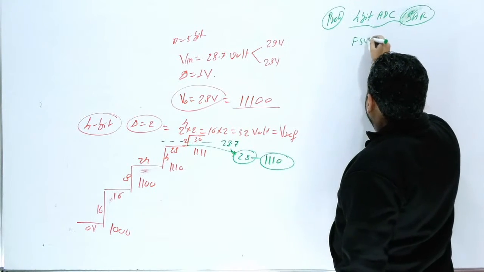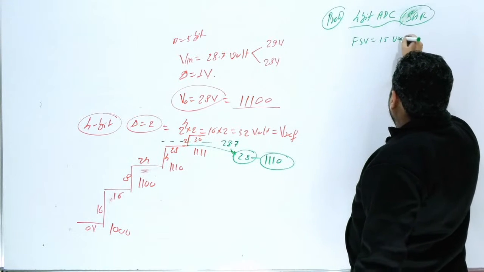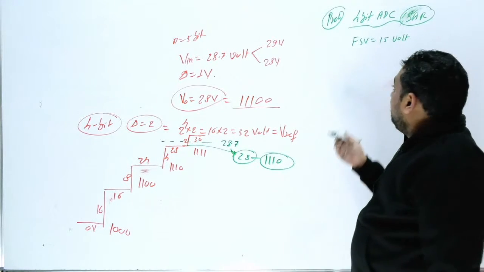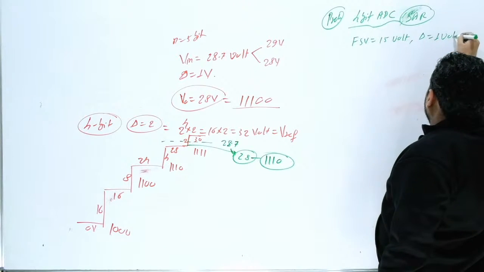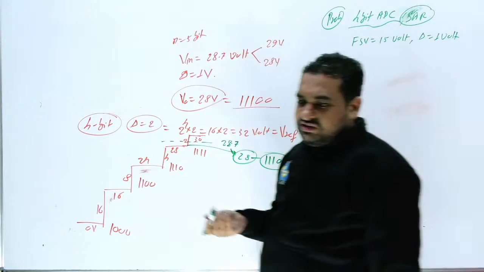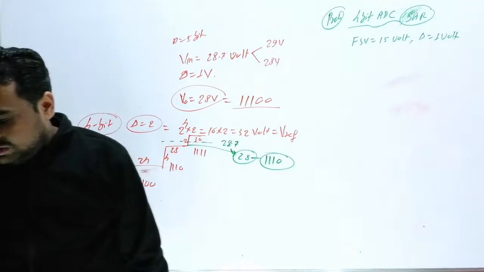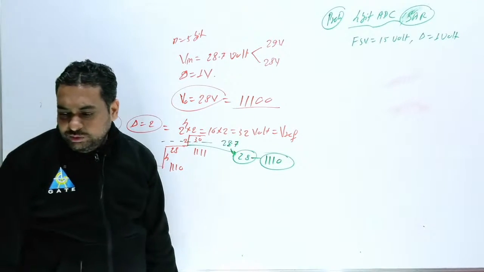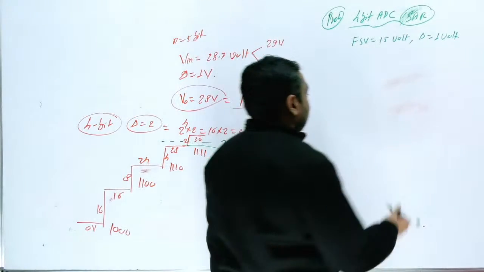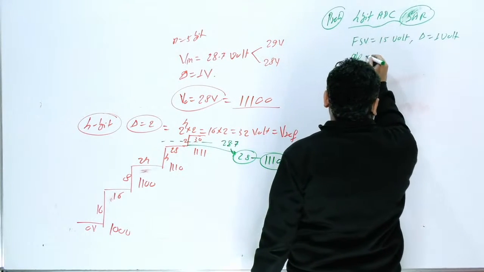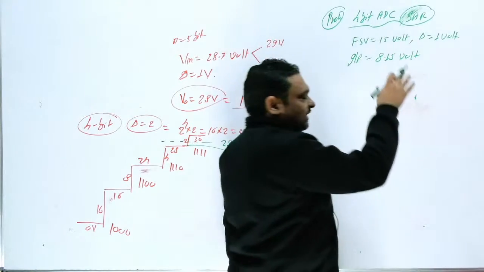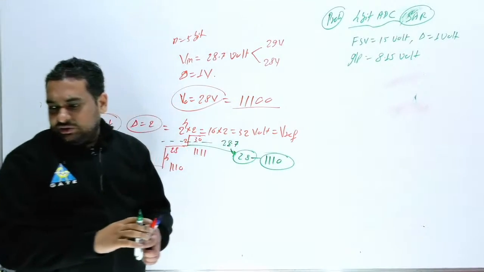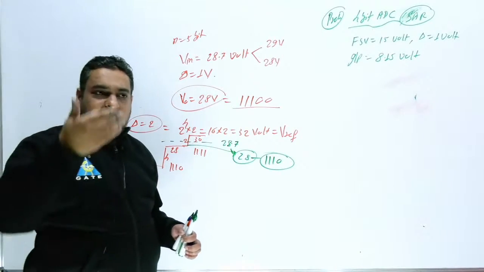Here FSV, full scale voltage, 15 volt is given. So if FSV is 15 volt for 4 bit, it means the step size is 1 volt. So my first target is the step size, 1 volt. Now what they have provided: if the input voltage is 8.15 volt, what will be the conversion? They have provided the 4 options.